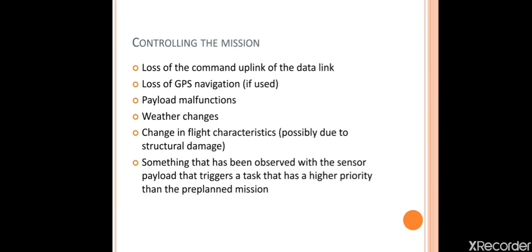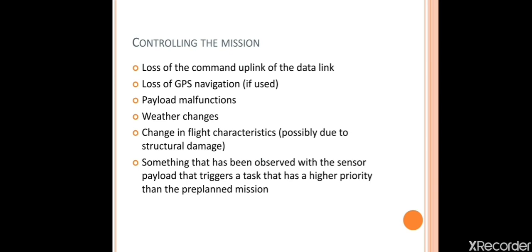Here, controlling the mission. We already made the plan, and we are processing it according to the plan. Sometimes we may face obstacles while executing the plan. So based on the obstacles we need to change the plan slightly, then only we can achieve the target. Here also we have a number of subsystems to control the missions. At the same time, if a particular subsystem is lost, what can we do? At that time also we have to be ready to make it a success.